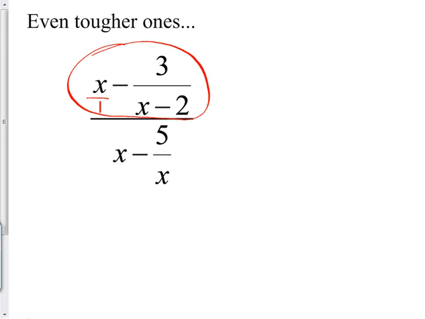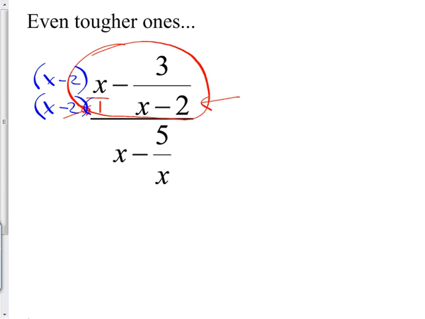To do that, I would need a common denominator. What's a good common denominator? If one of them has a 1 and one of them has an x minus 2, well, that's tougher. To get a common denominator there, I need to make this one here, instead of being a 1, be an x minus 2. If I multiply by x minus 2 there, I can multiply by x minus 2 here. See what I'm doing there? I'm getting a common denominator.